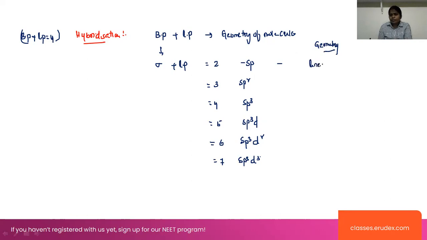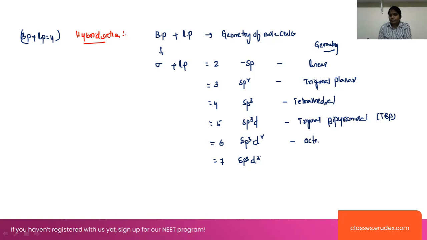sp indicates linear. sp2 indicates trigonal planar. sp3 indicates tetrahedral. Coming to sp3d, it is a trigonal bipyramidal structure, which is called the TBP structure. Coming to sp3d2 hybridization, this will be the octahedral structure. And sp3d3 hybridization means pentagonal bipyramidal structure.